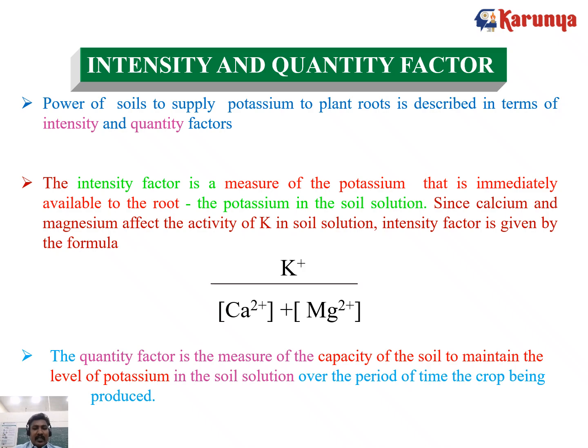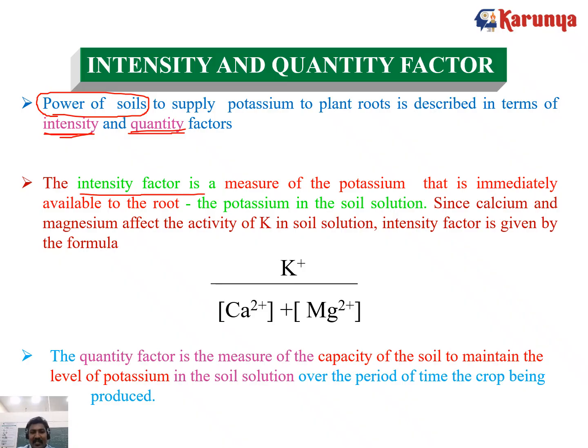Coming to the intensity and quantity ratio, the power of soil to supply potassium to plant roots is described in terms of intensity and quantity. What is the power of the soil there? How is the potassium supply maintained by the intensity and quantity factors?